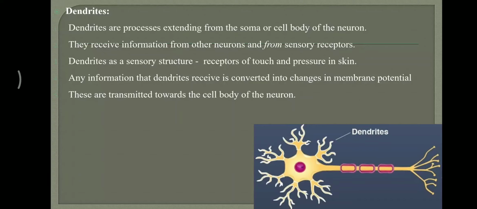This changed membrane potential is transmitted towards the cell body of the neuron.